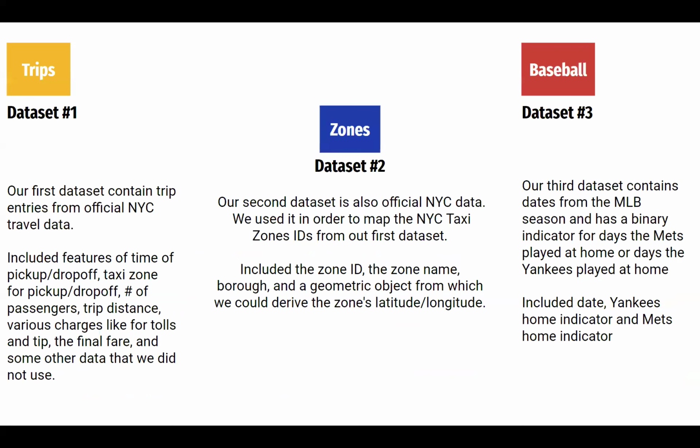Next, please. So to do this, we combined three different data sets. The first was a trips data set that had 100,000 instances of trips in it with a bunch of different data, such as time, date, pickup and drop-off location, number of passengers, many different factors. And we're going to use this as our main data set. We merged two different data sets into that. The first was the zones data set that comes from official New York City taxi data, which tells where each of the zones actually physically are located in New York. And we also added in baseball data to give some event data, to see whether the Yankees or Mets playing at home had any effect on cab fares.